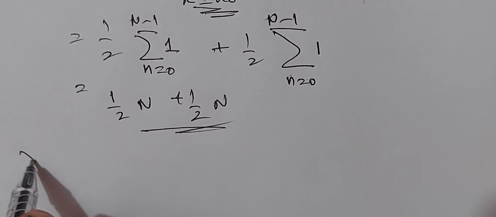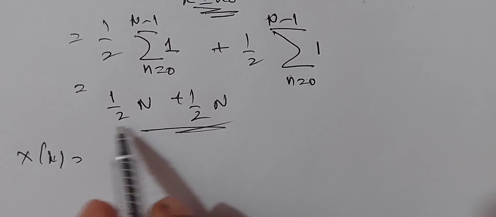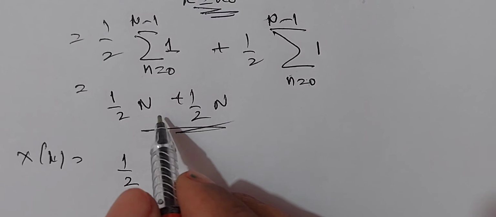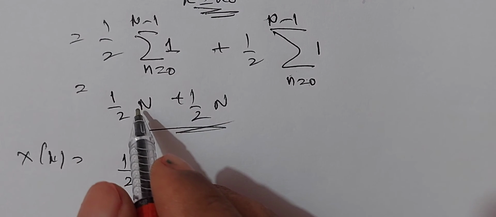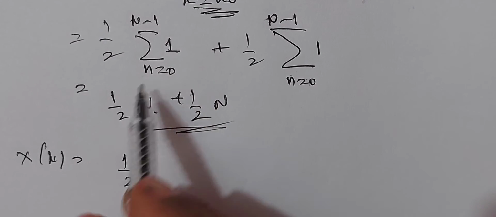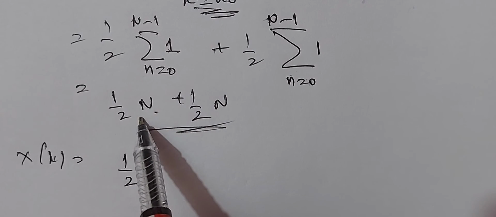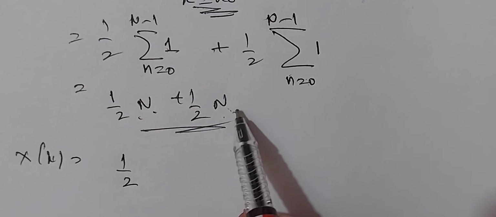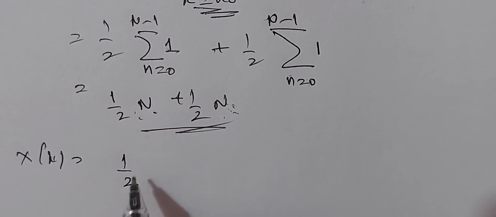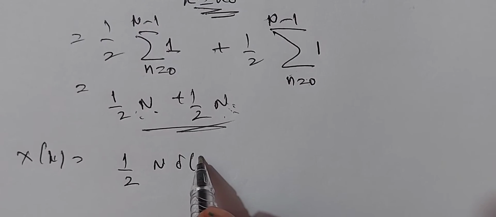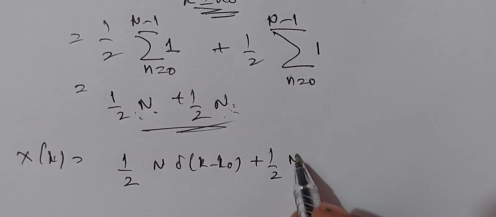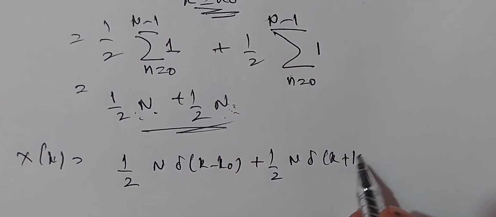Therefore, the DFT can be written as X of k is equal to, I will write this using the shifting property, half of N. This term's DFT becomes 0 when k is not equal to k naught, and you get N when k equals k naught. Here also, when k is not equal to minus k naught, it is 0. When k equals minus k naught, it is half of N. Therefore, you can write this as N delta(k minus k naught) plus half of N delta(k plus k naught).